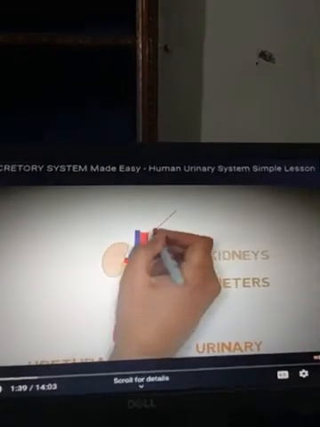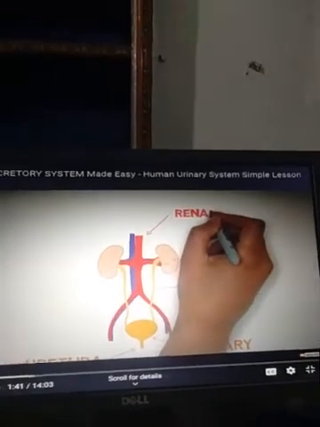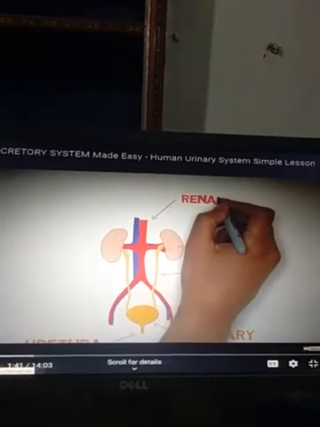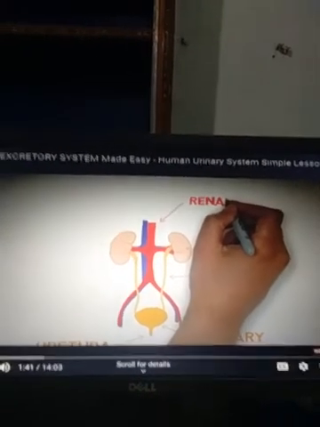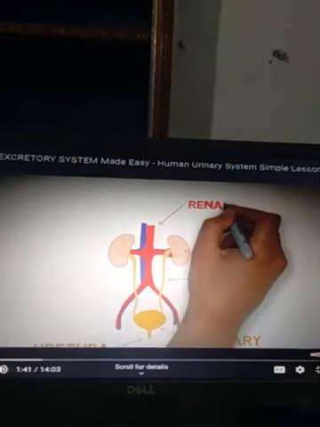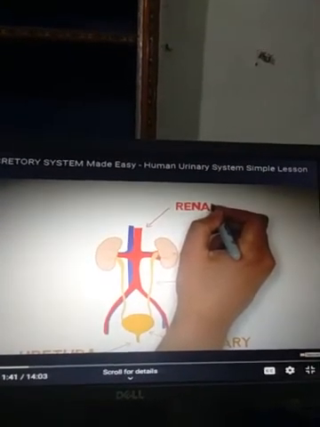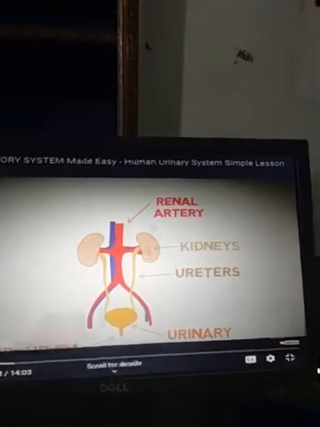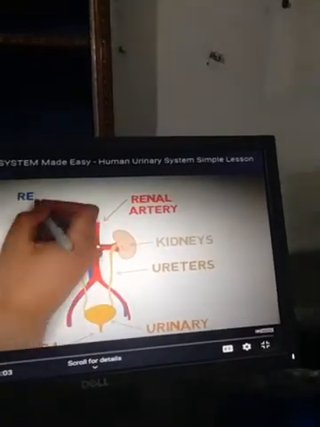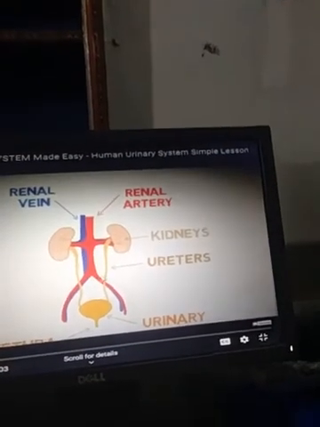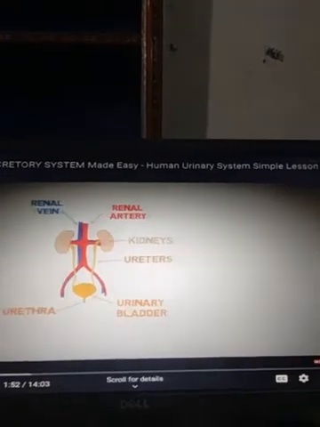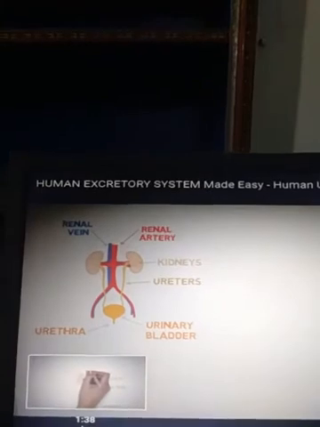There are two kidneys that are located in the thoracic region of our body and are responsible for filtering nitrogenous waste, mainly urea. There is one artery, the renal artery, that brings oxygenated blood, and the second one is the renal vein, which brings deoxygenated blood back out from the kidney.